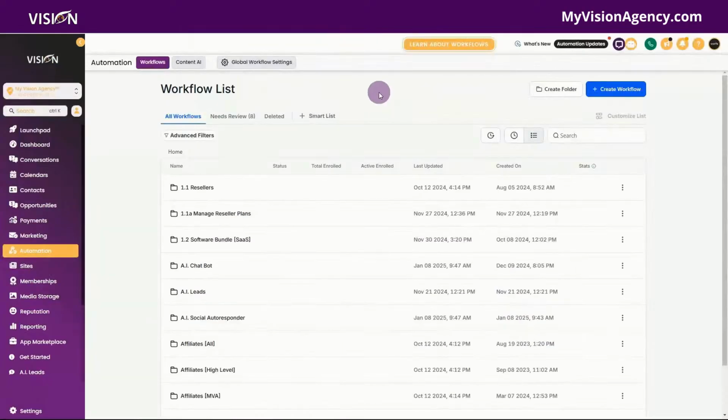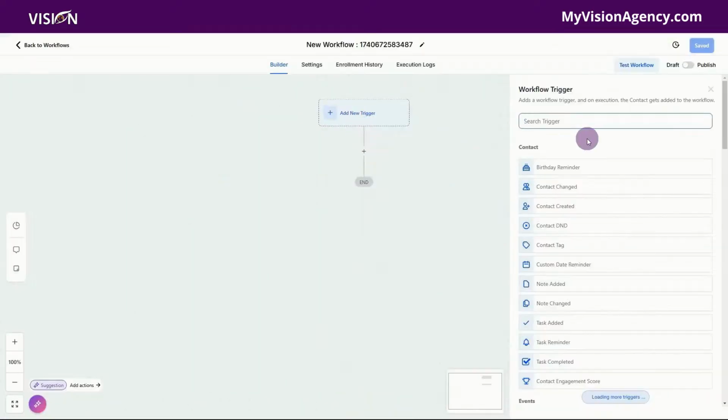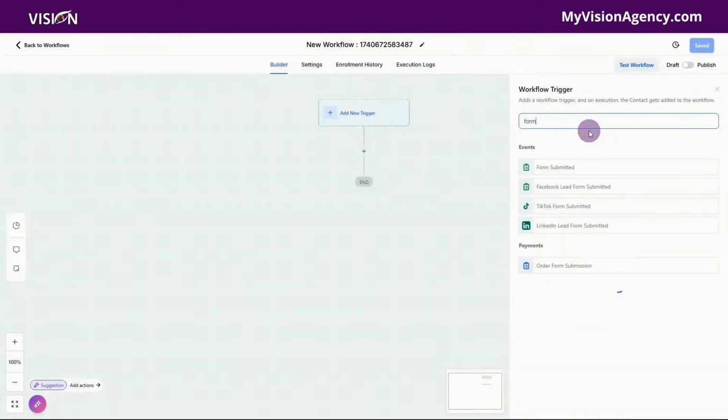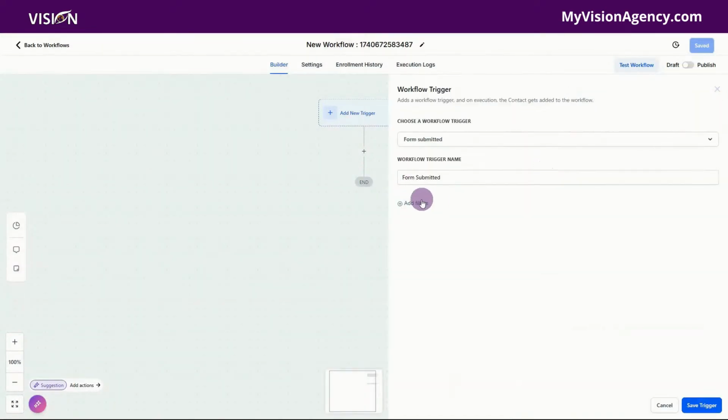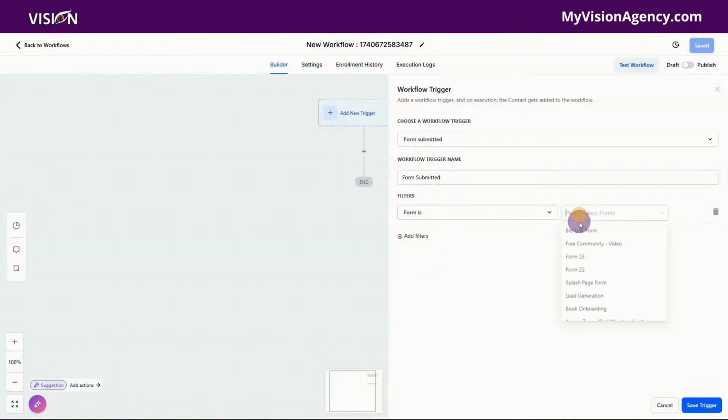After we set that up, we need to set up the automation part of it. It doesn't automatically grant access to the community just because we put that on there. We have to create the workflow. So I'm going to click here to create a workflow from scratch. And the trigger is going to be, you guys, what's the trigger? It's going to be the form. So that specific form that we told them to fill out. So the form is BioLink form.